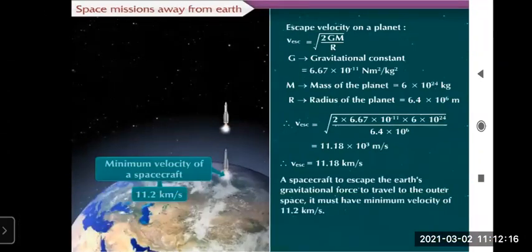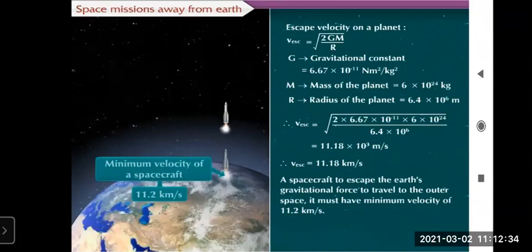Escape velocity on a planet is V_esc, which means escape velocity. Remember this. Yesterday we saw V_c, which stands for critical velocity. Today we are going to see V_esc, the escape velocity. The formula for that is the square root of 2GM upon R. Here also we will see the full form.